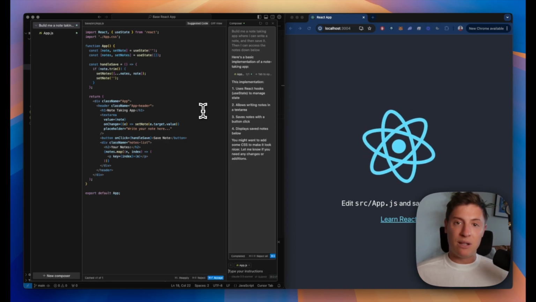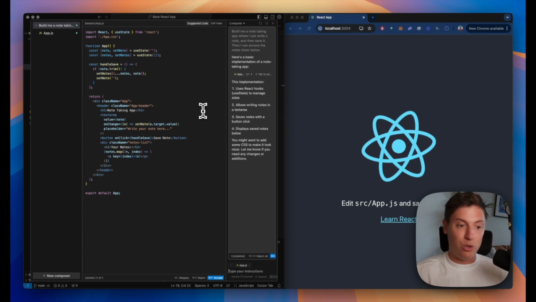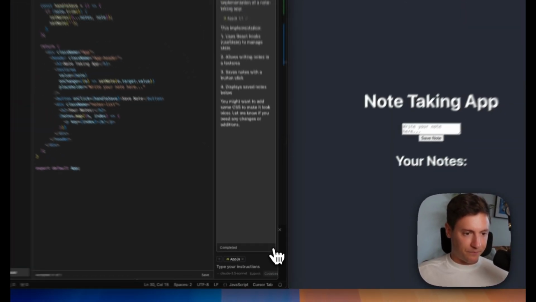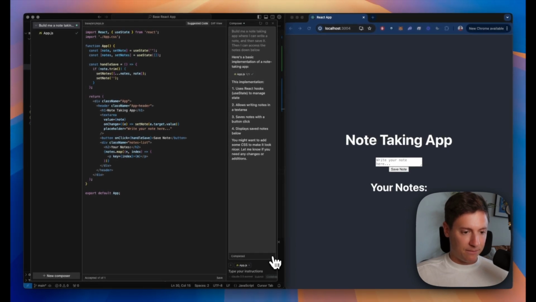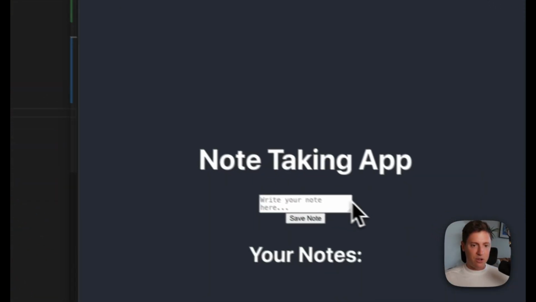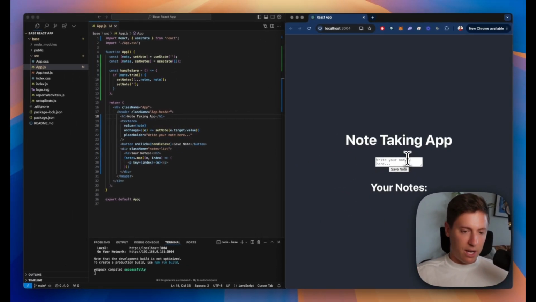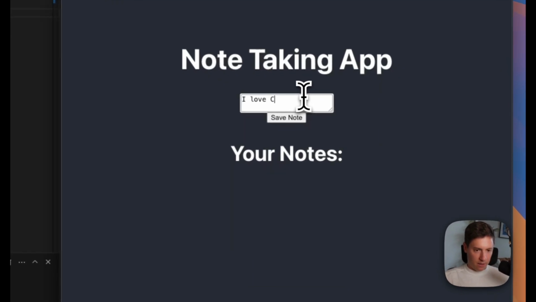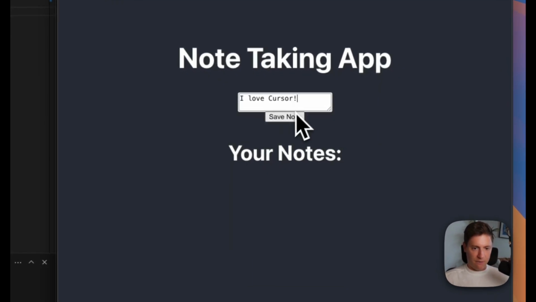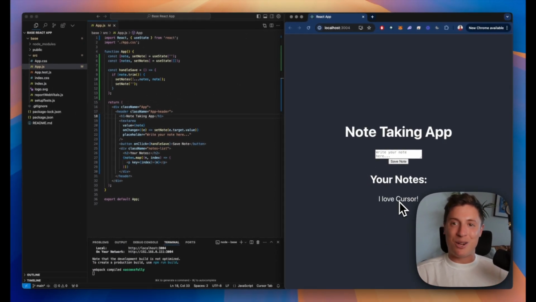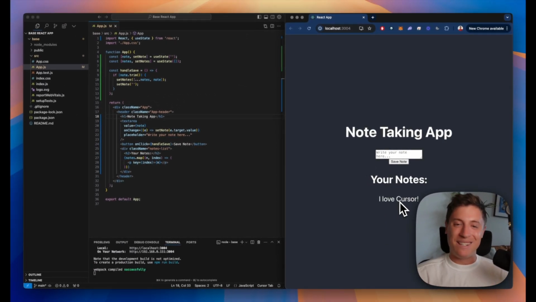If you've never written a line of code before, it doesn't matter. It's doing it for you. Here we go. We can accept all. It's going to accept it. Completed. Press save, and you can see on the right, there's your note-taking app. Within seconds, it's built, right? Write your note here. I love Cursor. Save note. Boom, it's saved. I didn't write a single line of code. I wrote a couple of sentences in English and I have an app.